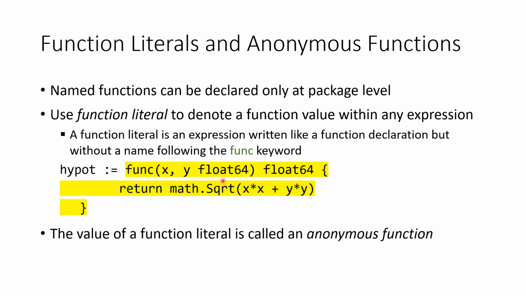And a function literal is a function value. So you can assign it to a variable. In this example, we assigned this function value to a variable named HighPort, and this is the short declaration form. So we also declare this variable to be of the function type that takes two float64 parameters and returns a float64 value. The value of a function literal is called an anonymous function because it doesn't have a name.